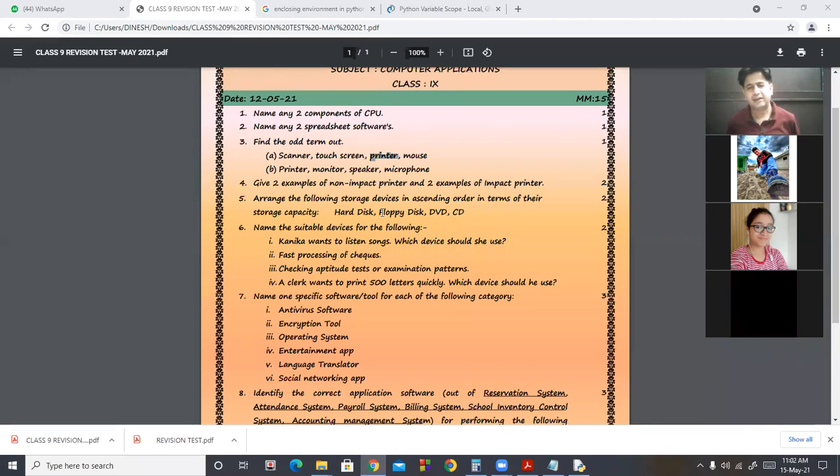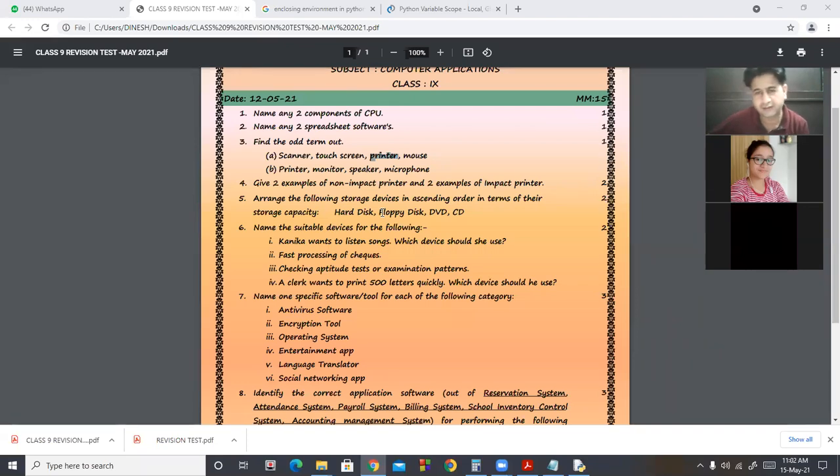Next is checking aptitude tests or examination patterns. Beta, for fast checking there is OMR, optical mark reader. This is OMR. A clerk wants to print 500 prints quickly. Which device should he use? He should use a non-impact printer like a laser printer. In a laser printer, printing is very fast as compared with others, even with inkjet and dot matrix printing. Laser printing gives us very fast printing.